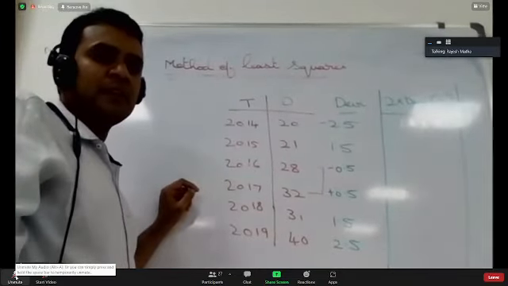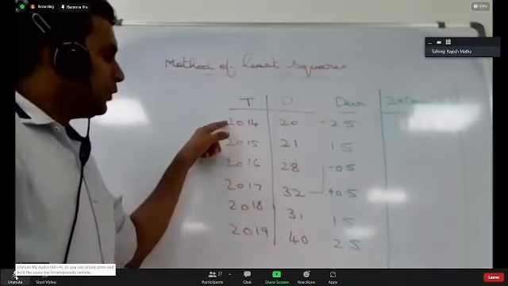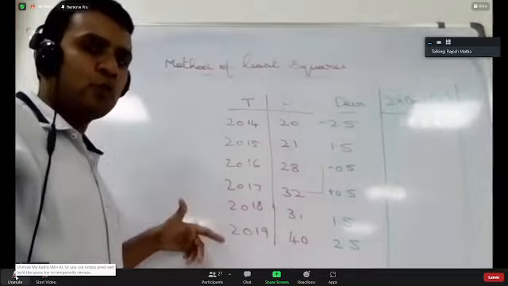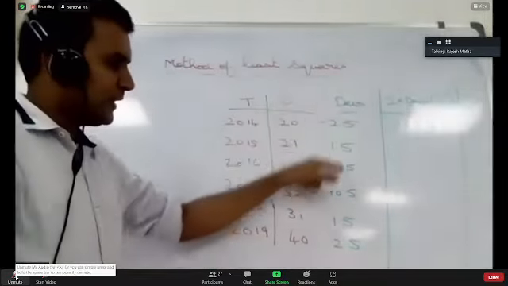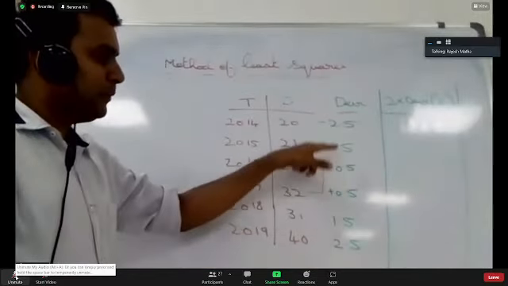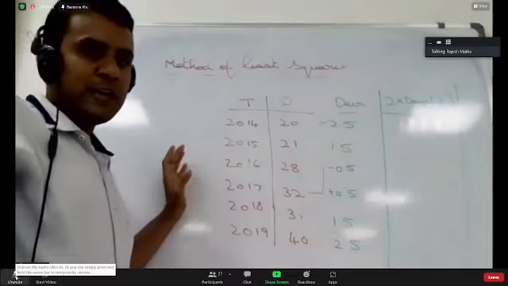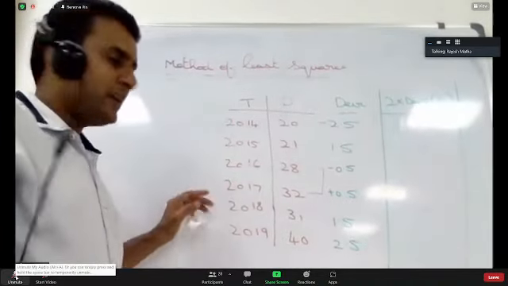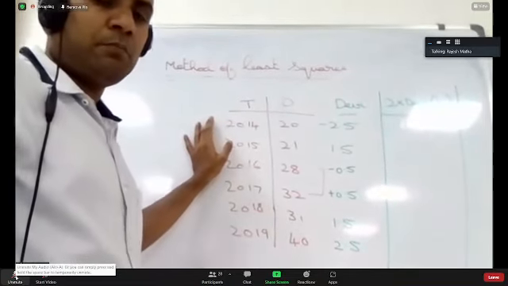See, actually, the real problem will come when you have some missing data. Here from 2014 to 2019, I gave you the data. What if you don't have the demand for 2015? What will you do? When you are calibrating, you are converting your time to this form. When all the data is in chronological order, there is no problem. In case you have a missing value, how will you do it? That is where the real problem will come.